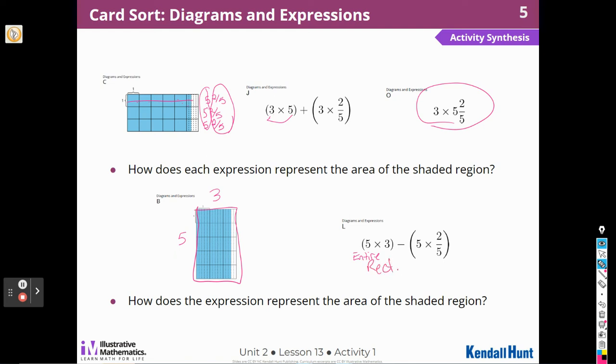All right. Then I have to be able to see what the shaded region is. I have to subtract out this white part. So that is 2/5. How many times? 5 times. So let's get rid of some of these things in here. There we go. So this is 2/5. This is 2/5. And so on and so forth. So I found the area of the entire region, and then I subtracted out the white part, the 5 2/5. So that's how that expression shows that diagram.